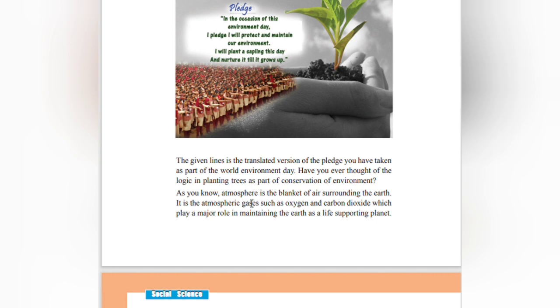As you know, an atmosphere is a blanket of air surrounding the earth. It is the atmospheric gases such as oxygen and carbon dioxide which play a major role in maintaining the earth as a life-protecting planet.